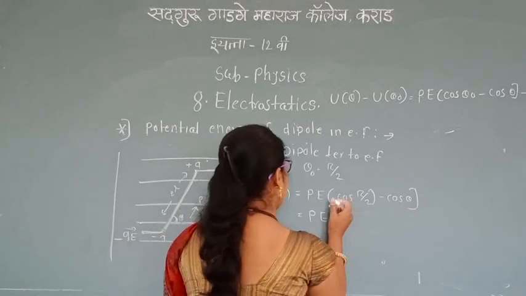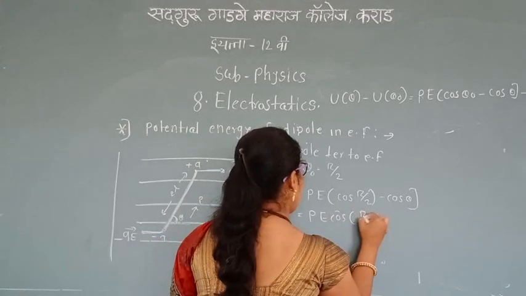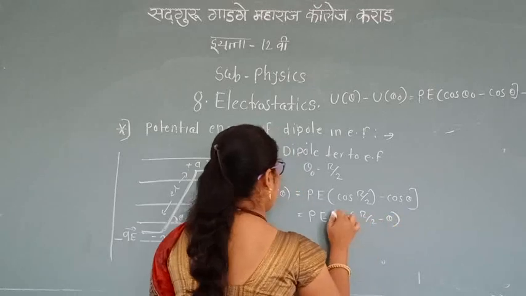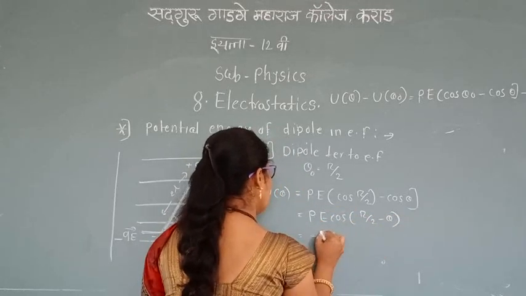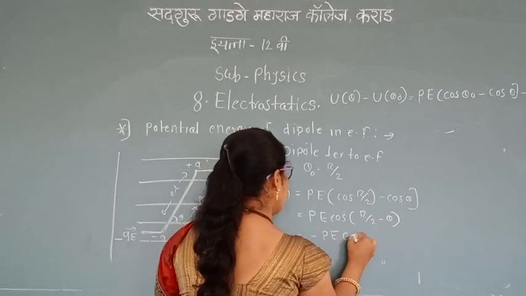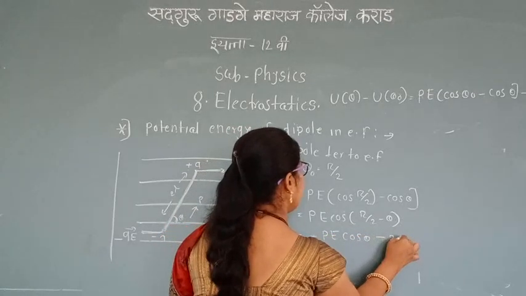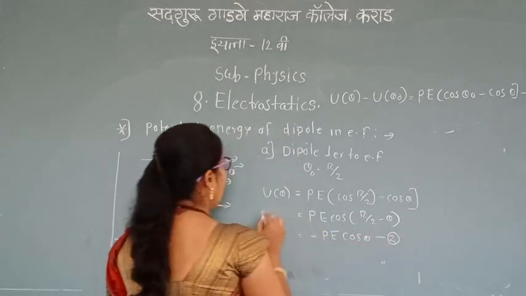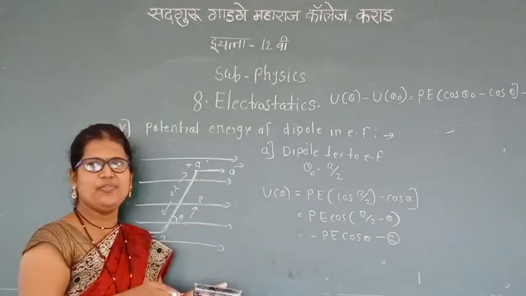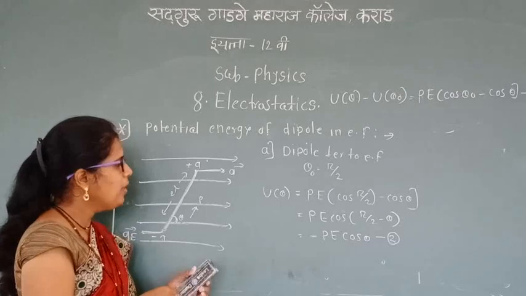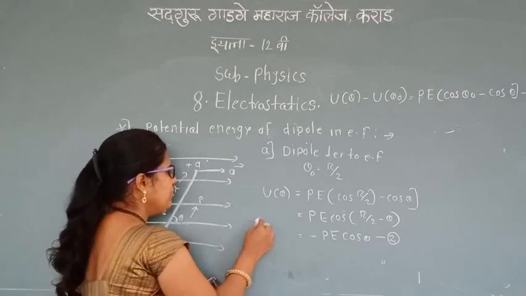So U(theta) is equal to minus pE cos theta. This is when the electric dipole is perpendicular to the electric field.